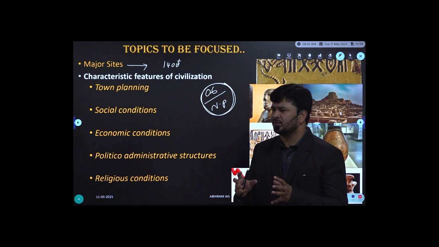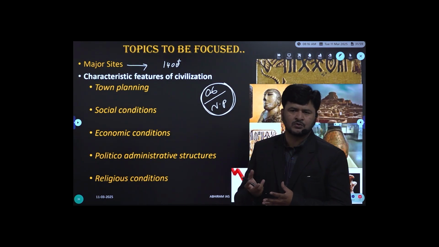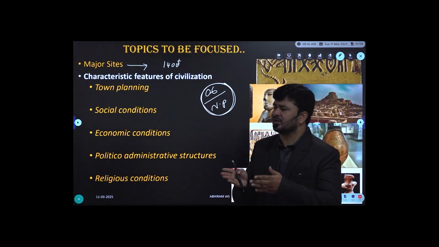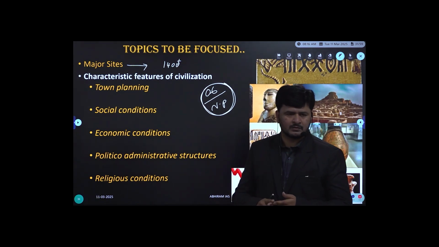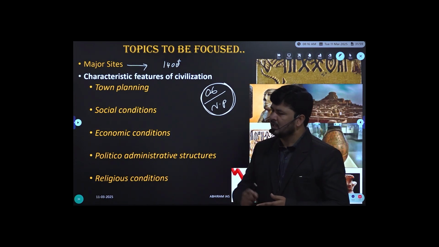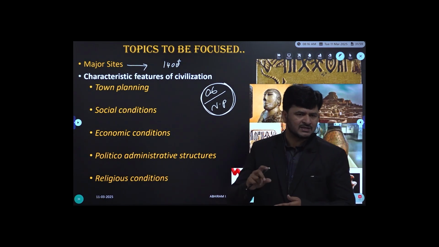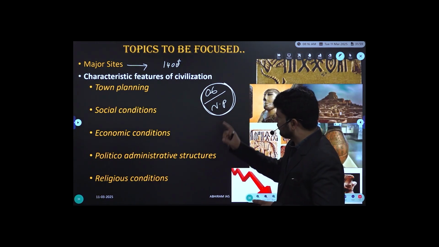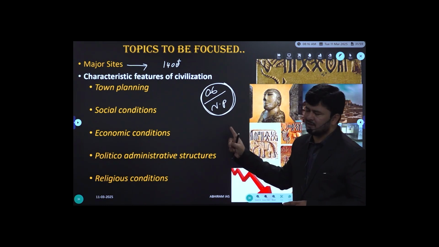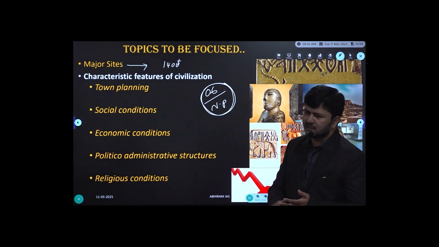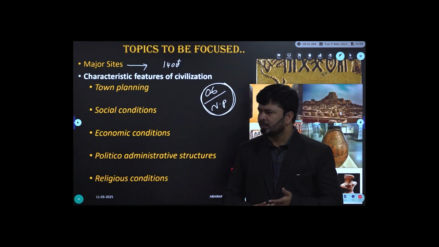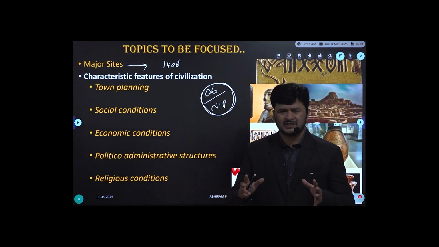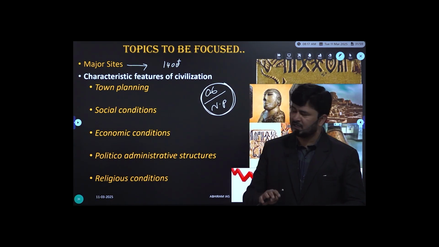Now, what is the significance of Lothal? Everyone knows Lothal is a port town of the Indus Valley Civilization. It was the first artificial dockyard. Very good. A dockyard, first artificial dockyard. A dockyard and a dock station are different, you have to understand. So major sites, hardly half a dozen sites: Harappa, Mohenjo-daro, Lothal, Chanhu-daro, Kalibangan, Dholavira, Banawali, right? Half a dozen is enough, right?